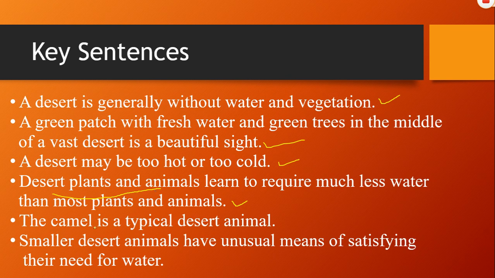The camel is a typical desert animal. We will read about this in the chapter, why camel is a typical desert animal. You might know about it, but we will read in the chapter. Smaller desert animals have unusual means of satisfying their needs for water. Right, so these were a few key sentences.